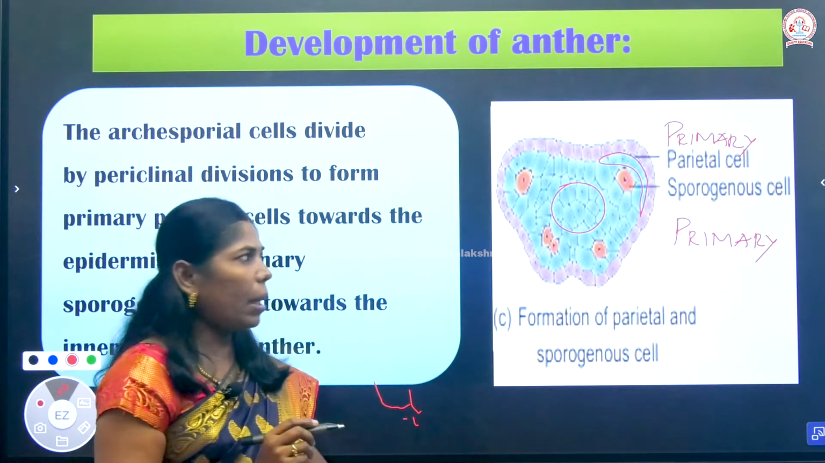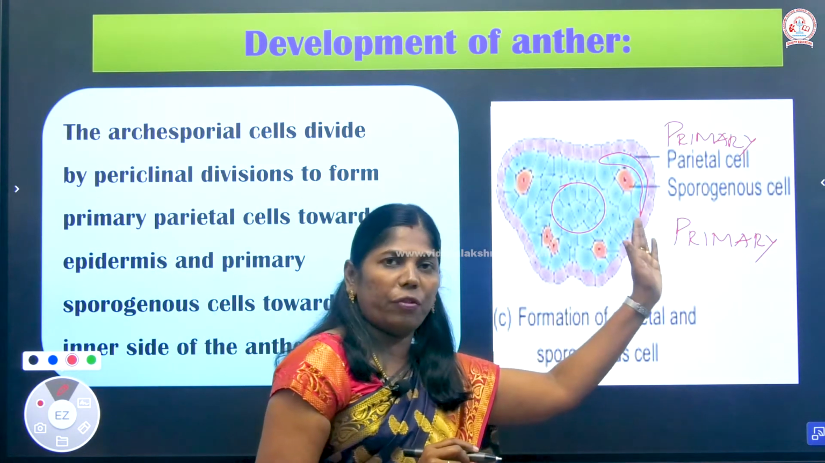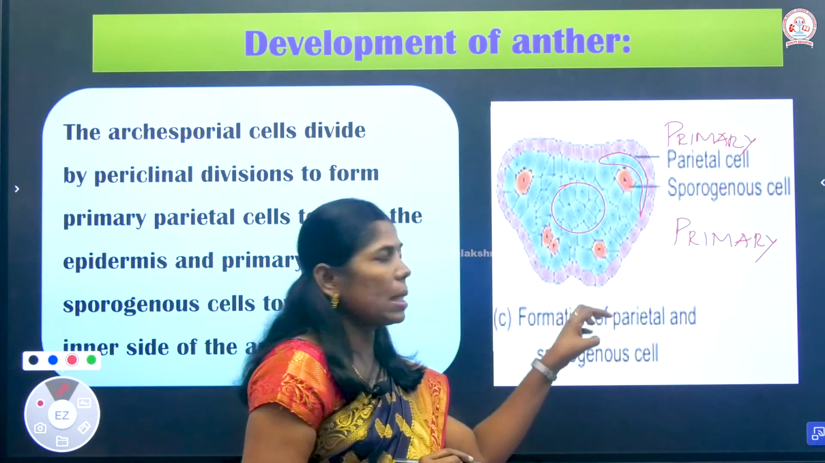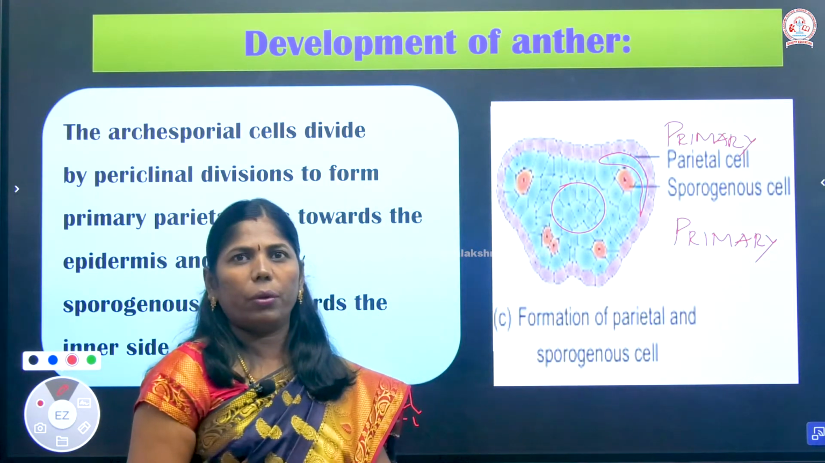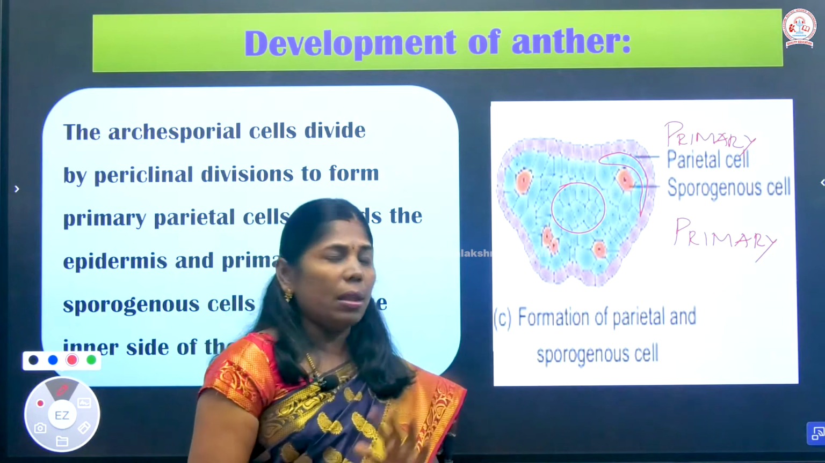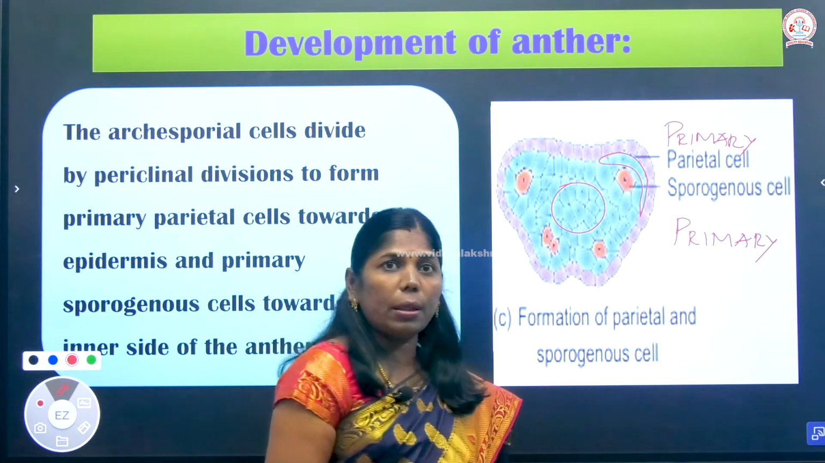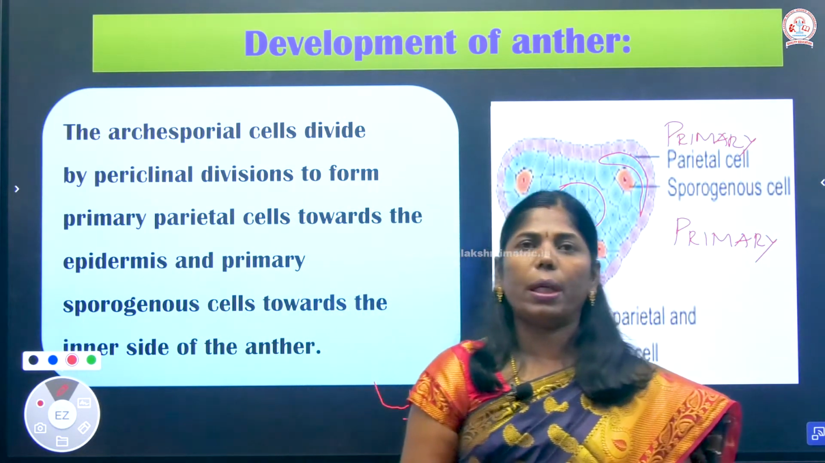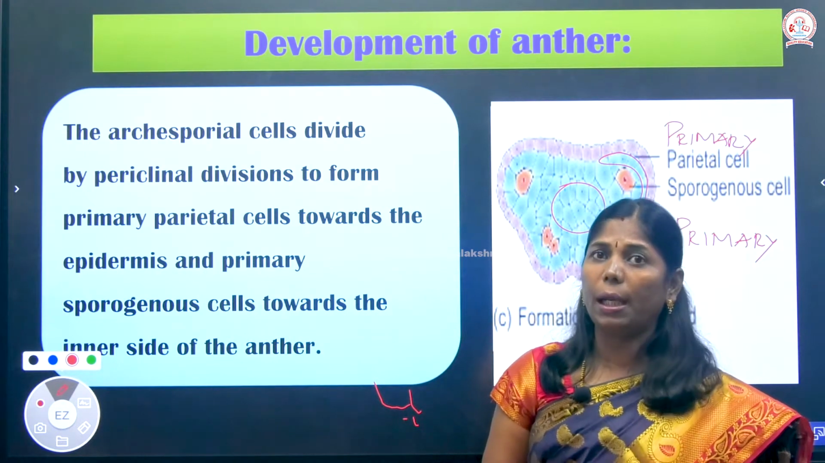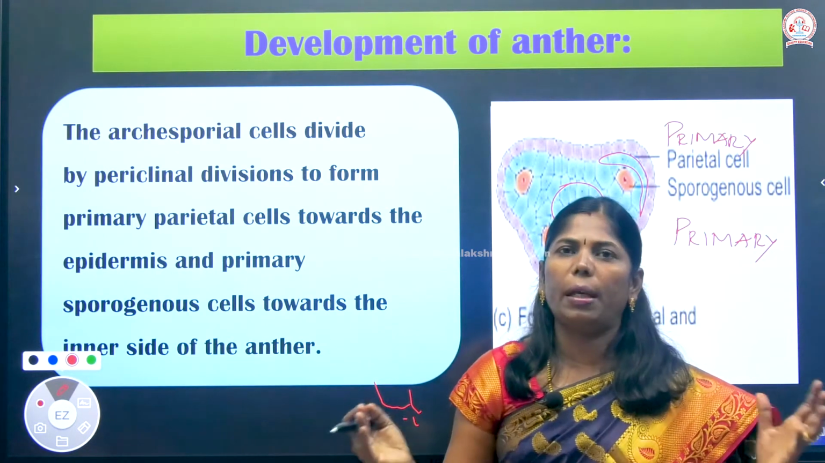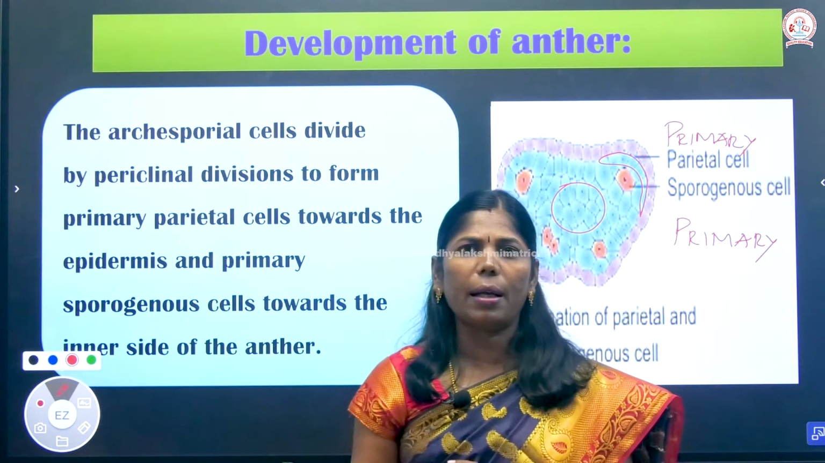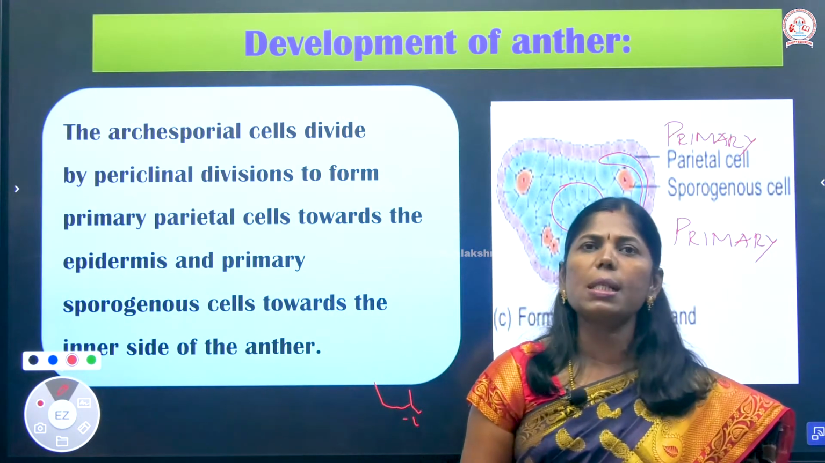So the primary parietal cells form at the periphery, and the primary sporogenous cells are formed in the center. How is it formed? The archisporium cells undergo periclinal division to form two layers: one is the primary parietal layer, another is the primary sporogenous layer.